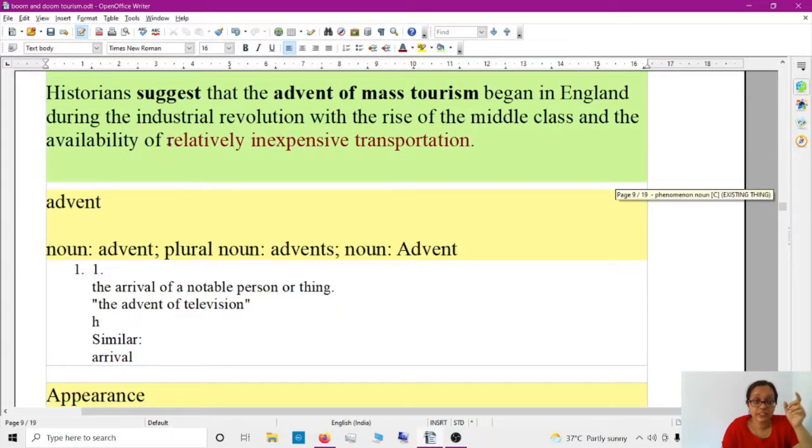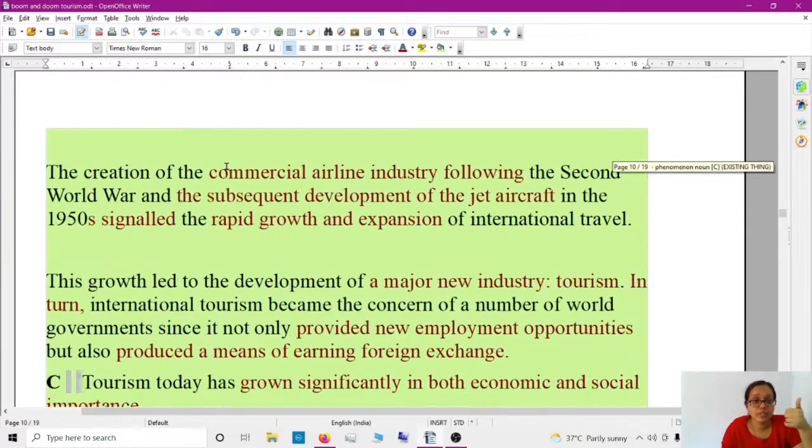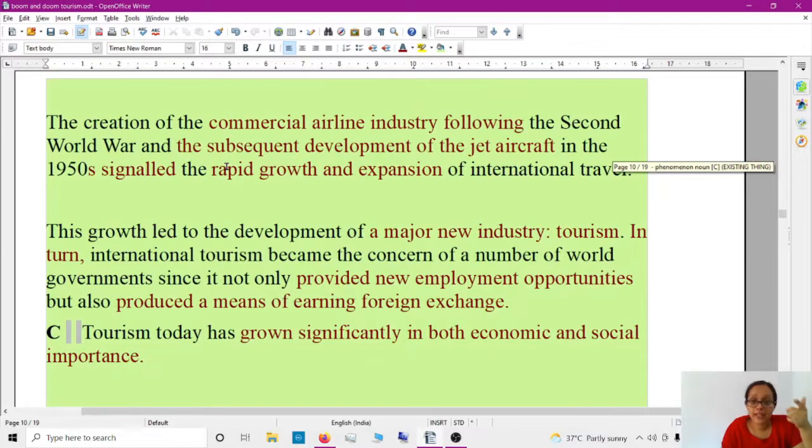Inexpensive, relatively. See, this kind of vocabulary is good; you need it in the essays. Inexpensive transportation, commercial airline industry, and subsequent development. Subsequent means following. Development of the jet aircraft in the 1950s signaled, it resulted in the rapid growth and expansion of international travel. So rapid is a good vocabulary, and growth and expansion, whenever an expansion is there, you can write growth and expansion together.